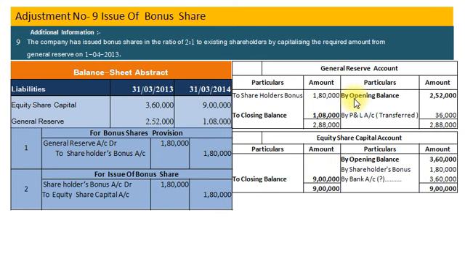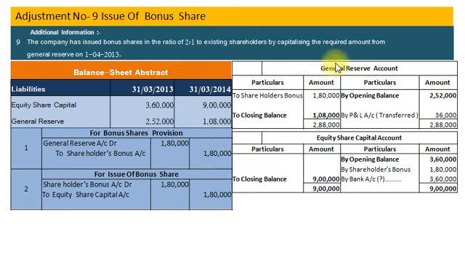First we take opening balance and closing balance. So general reserve account credit side opening balance 2,52,000 and closing balance rupees 1 lakh 8,000. Same way equity share capital account credit side opening balance 3,60,000 and closing balance rupees 9 lakh. Now out of general reserve bonus share is declared in the ratio of 2:1. So this ratio will be applied on opening balance of equity share capital. So bonus declared out of general reserve would be 3,60,000 into 1/2. It will be 1,80,000 and our accounting entry will be general reserve account debit to shareholders bonus account 1,80,000.